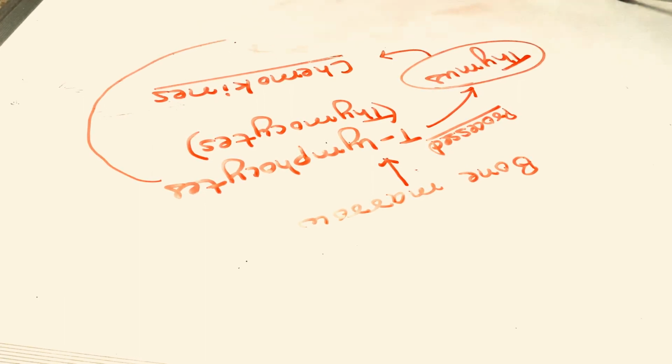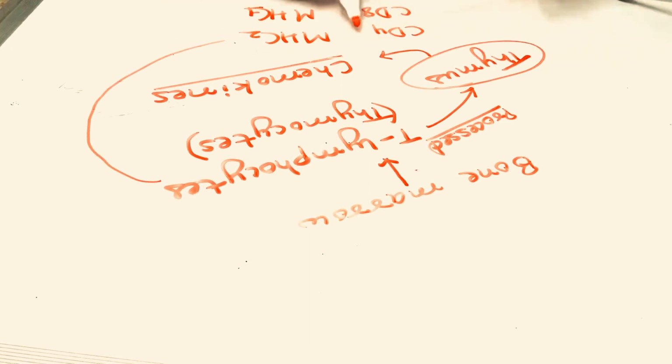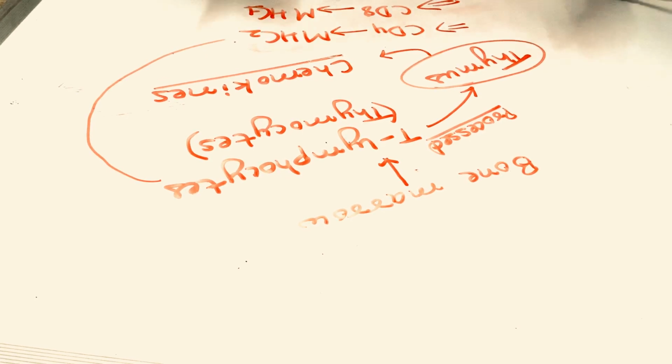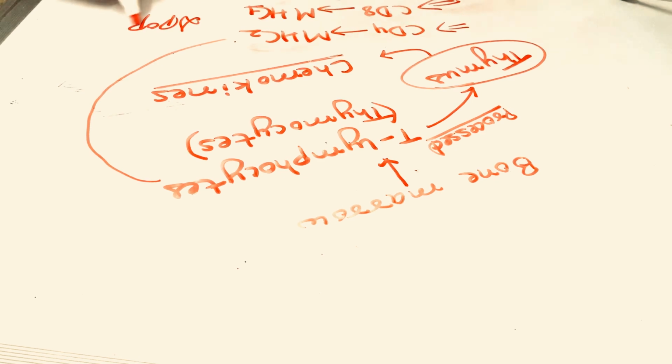Because the CD4 and CD8 will not be able to bind with the MHC1 and MHC2 molecules, which is very essential for them to be functional. Their binding is very important for T lymphocytes. If this doesn't happen, then they will go under apoptosis, destruction, self-destruction.